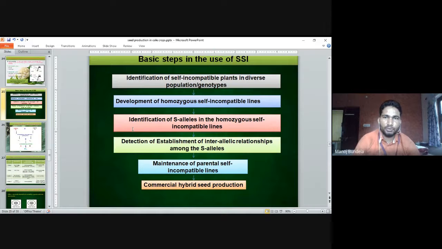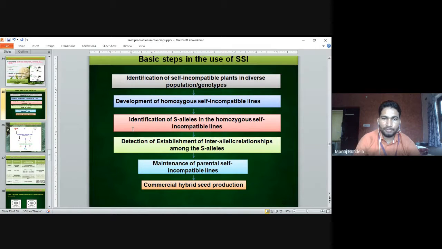Basic steps in the use of sporophytic self-incompatibility. First step is identification of self-incompatible plants in a diverse population or genotype. Then development of homozygous self-incompatible lines. Then identification of S alleles in the homozygous self-incompatible lines. So the sterile alleles we have to identify.